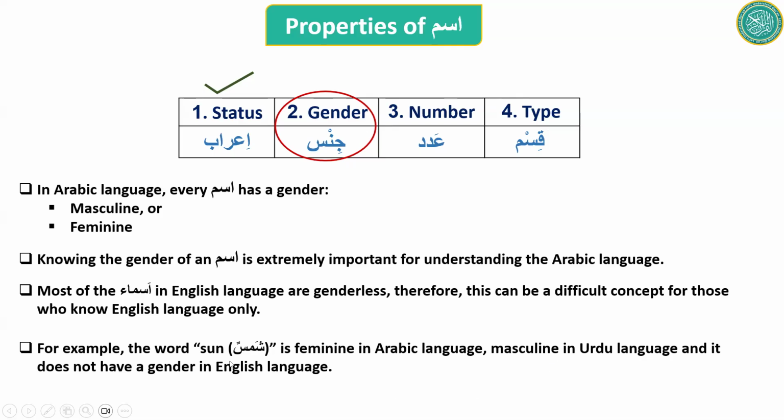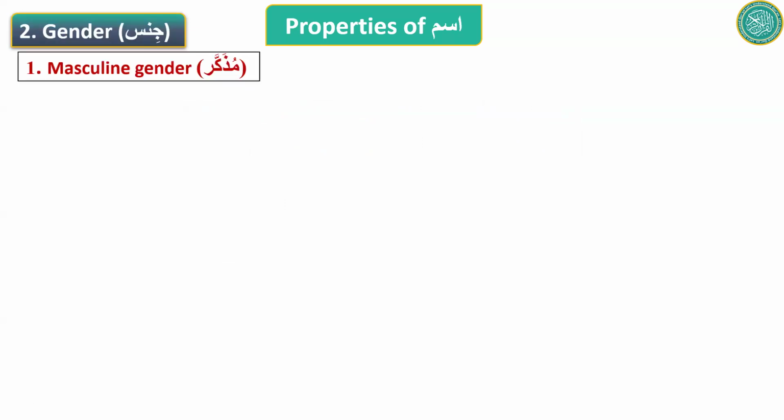The word Shams, the translation is Suraj, which is masculine in Urdu language. But the word sun in English doesn't have a gender. It is genderless, right? So we have to be aware of these things from one language to the other. And because we are learning Arabic, in Arabic every ism has a gender, so we need to learn this topic really well.